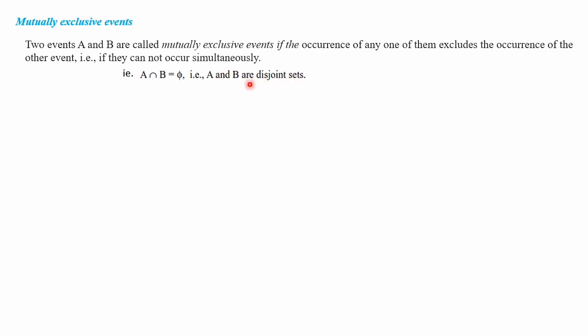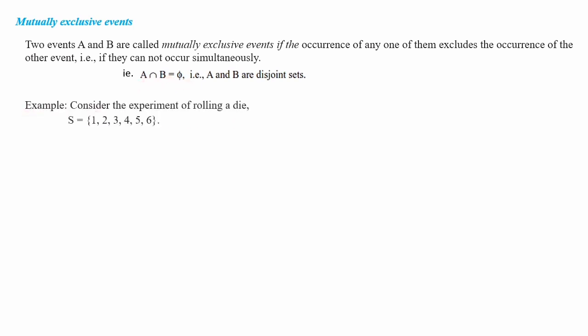You have learned in sets or set theory, if A intersection B is a null set, then we can say A and B are disjoint sets. Simply what you have to do is, for proving mutually exclusive events, we have to prove A intersection B is a null set. Let's take an example.